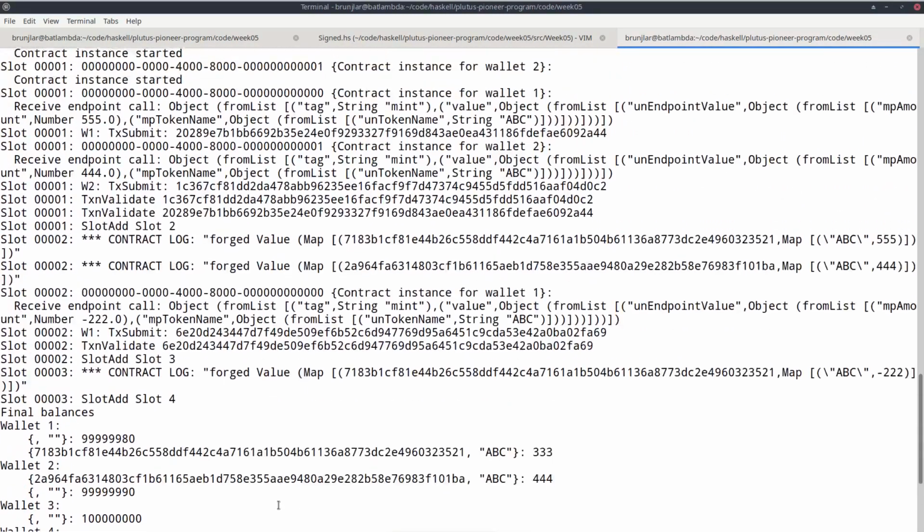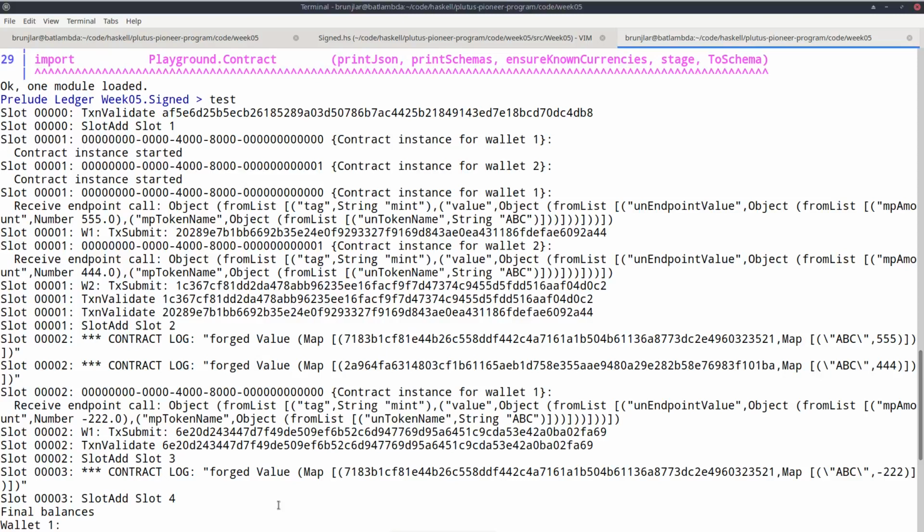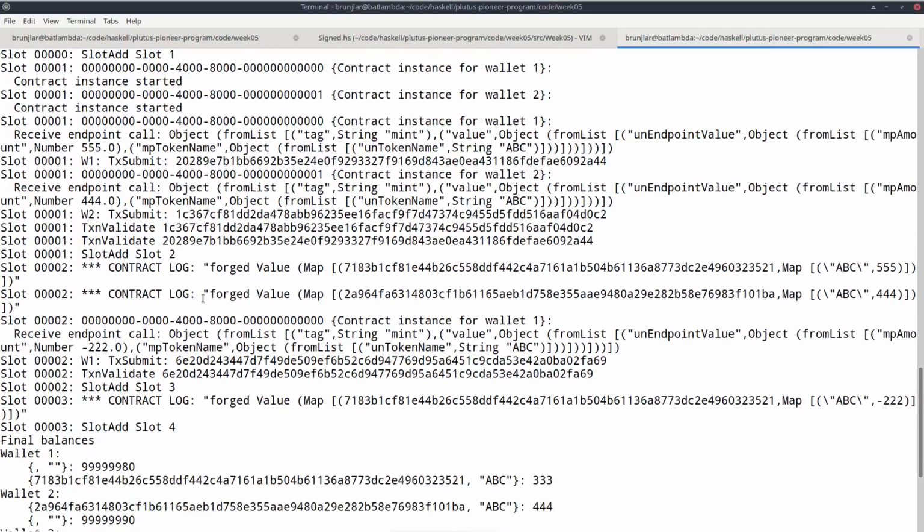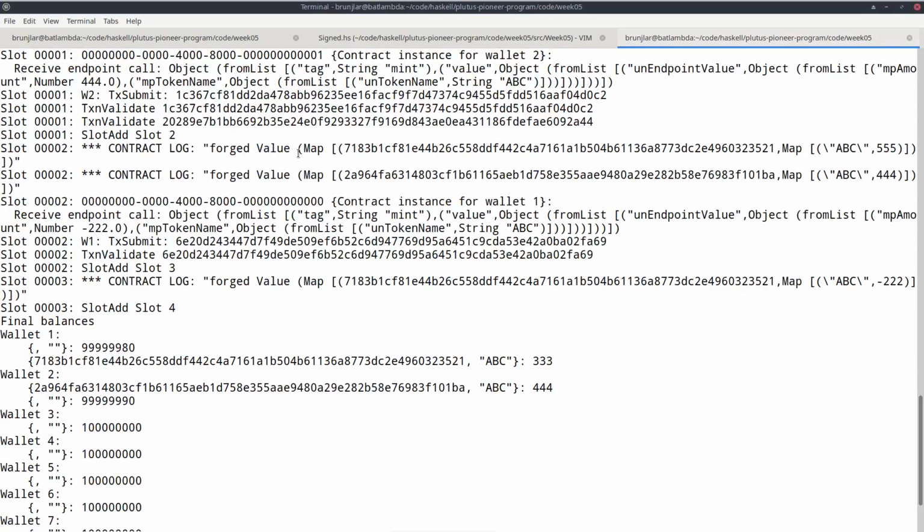It looks very similar to before, but where before we had one currency and every wallet could mint or burn that one currency, now the currency is parameterized by this public key hash. So that means if two different wallets use this contract, they will end up with different currencies. And we see here that wallet 1 is again minting, but we see the currency symbol is now different to what it was before, because the policy code is different, so the hash is different.